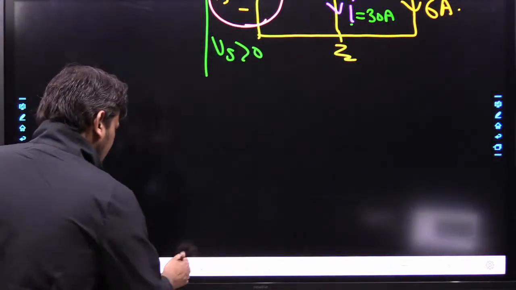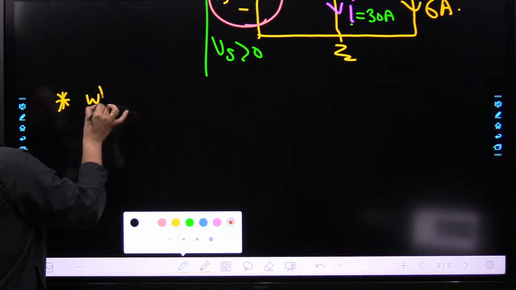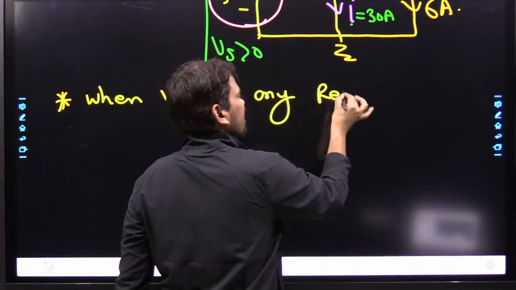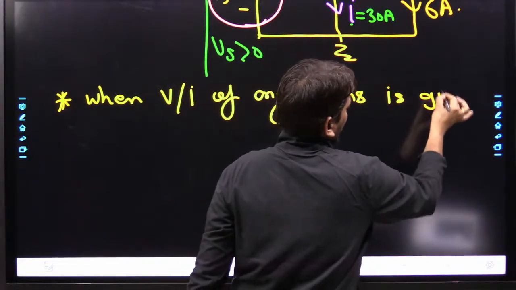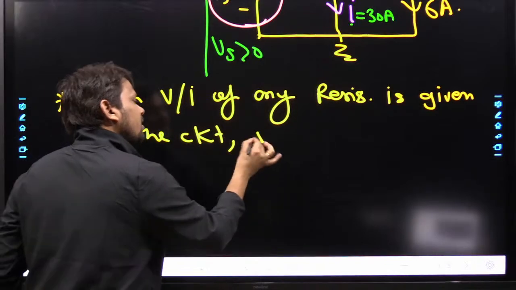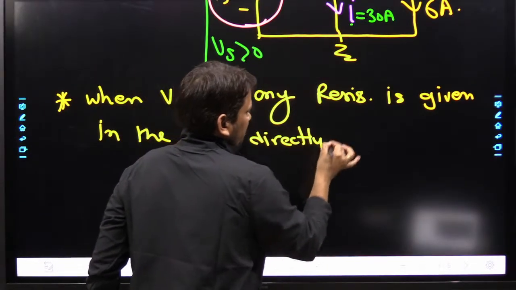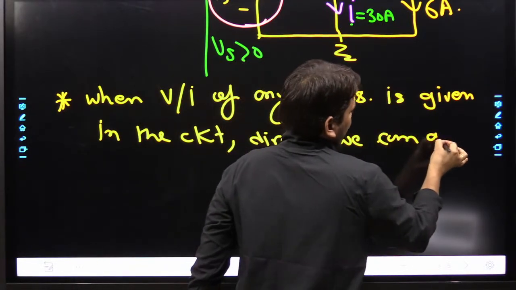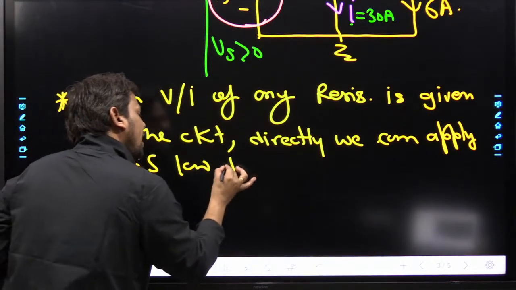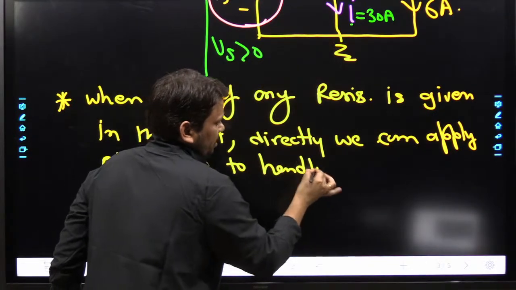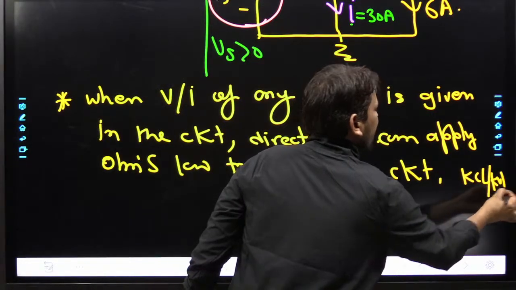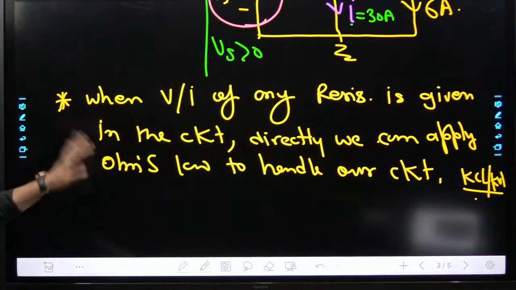So what is the conclusion? The conclusion is this, my dear friend. When voltage or current of any resistance is given in the circuit, we can directly apply Ohm's law to handle our circuit in spite of KCL or KVL. If you require, you can apply them, but at least you have to start by Ohm's law.